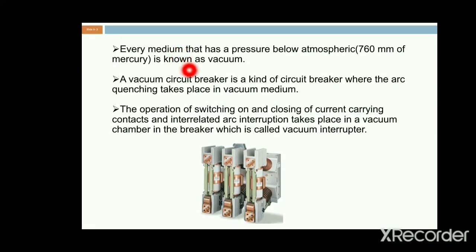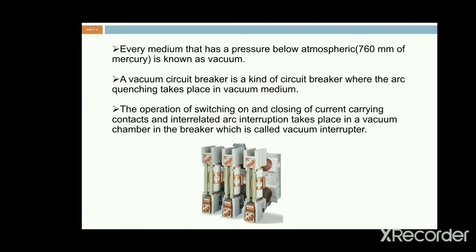A vacuum circuit breaker is a kind of circuit breaker where the arc quenching takes place in a vacuum. The arc quenching or arc reduction will be obtained in the vacuum. The overall operation of switching on and off of current carrying contacts and arc interruption takes place in the vacuum chamber only. We have many operations, and all operations are done in the vacuum chamber of the vacuum circuit breaker.